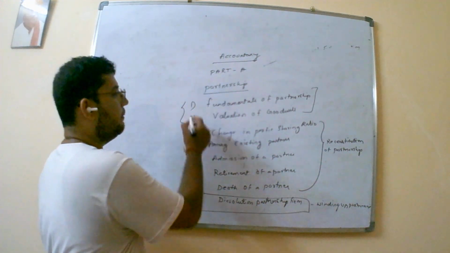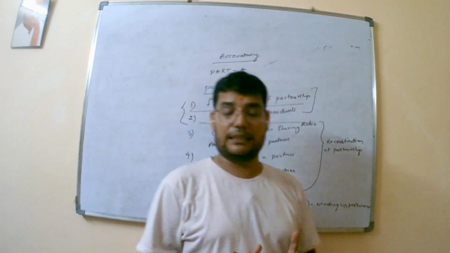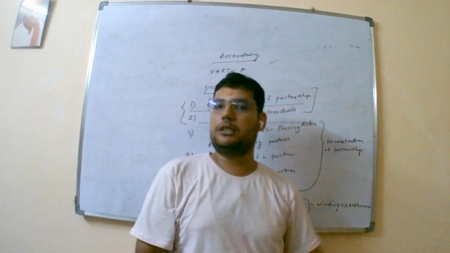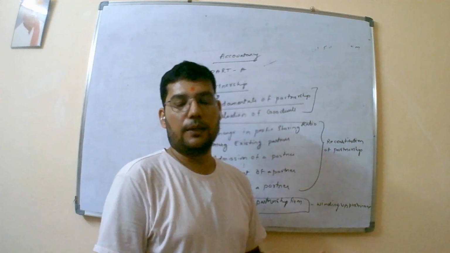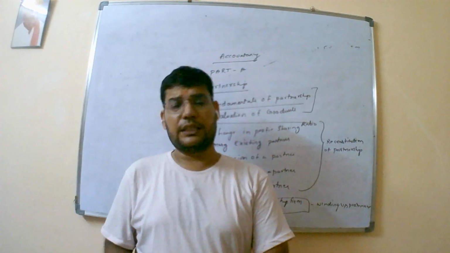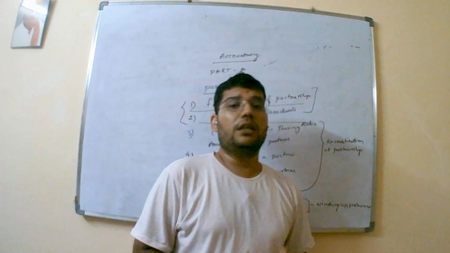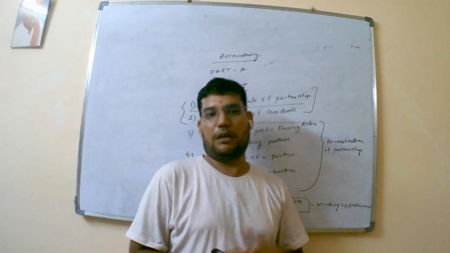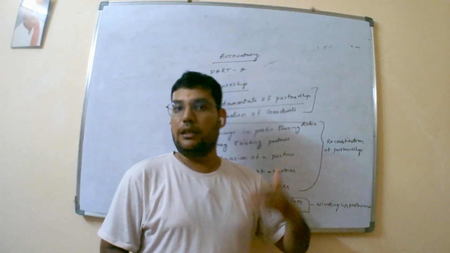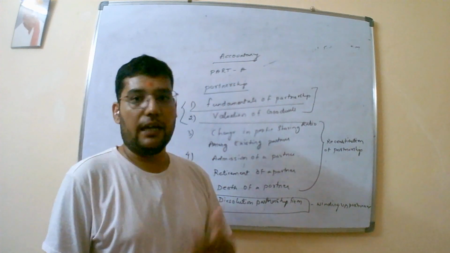Next, coming to fundamentals of partnership and valuation of goodwill. Till last year, in 11th class, when I talked about the financial statements of a sole proprietor, that is a legal owner, we studied right from journal, ledger, trial balance, and then prepared the trading profit and loss account and balance sheet. In partnership also, it follows the same pattern of journal, ledger, trial balance, and then trading profit and loss account and balance sheet.